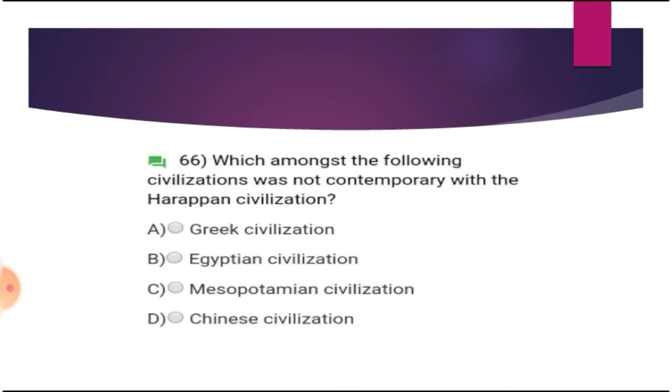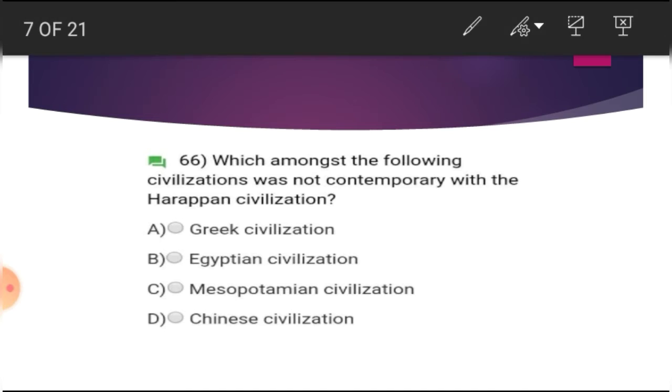Which among the following civilizations was not contemporary with the Harappan civilization? A. Greek civilization, B. Egyptian civilization, C. Mesopotamian civilization, D. Chinese civilization. And the answer is Chinese civilization.